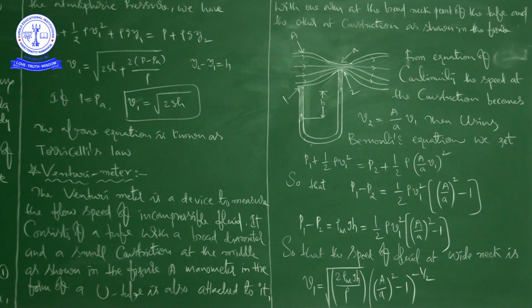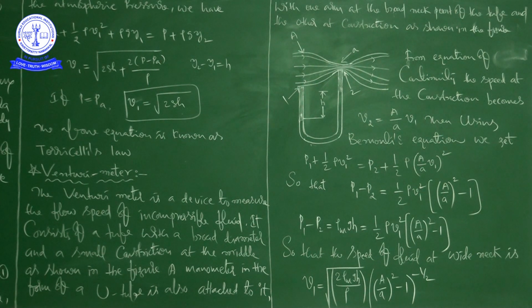So that P1 minus P2 is equal to, you just take this P2 to this side and send this half rho V1 square to that side. Then what will happen? By sending this one to that side, it becomes minus half rho V1 square, and taking half rho V1 square outside the expression, we can write P1 minus P2 is equal to half rho into V1 square into (A by a) whole square minus 1.